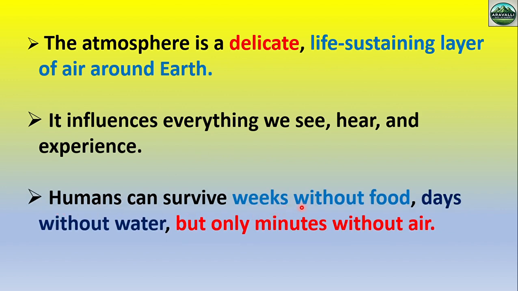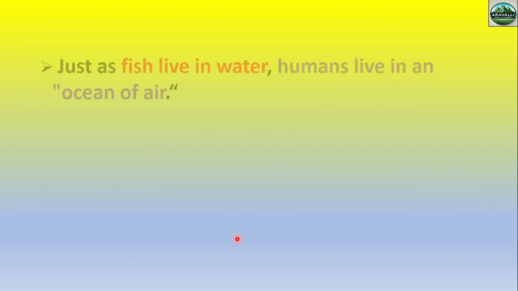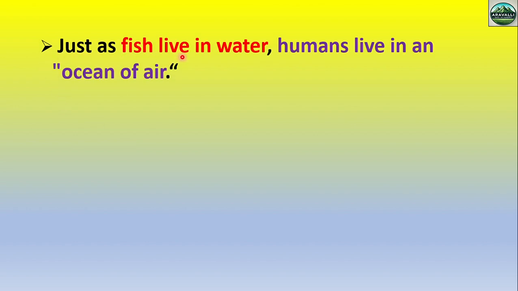Humans can survive weeks without food, days without water, but only minutes without air. This line is important for understanding. Humans can survive only weeks without food, a few days without water, but only a few minutes without air. So air, or the atmosphere, is very important, more important than food and water. Just as a fish lives in water, humans live in an ocean of air.